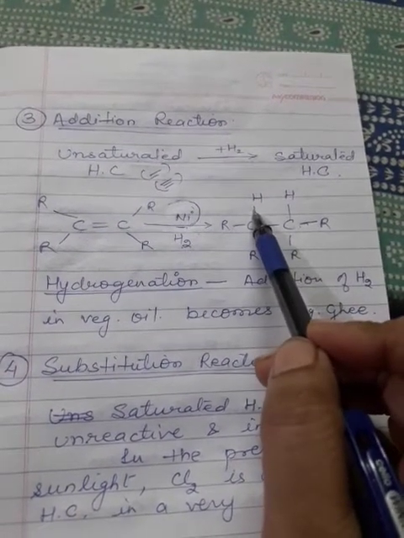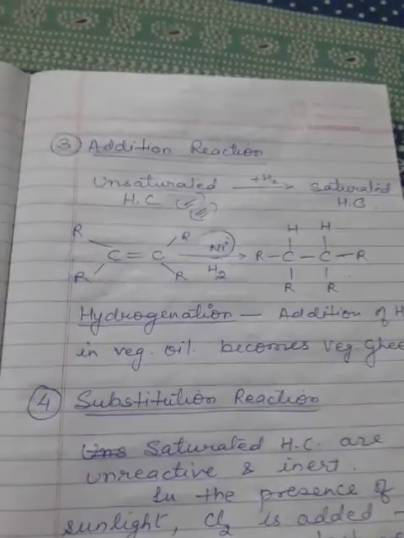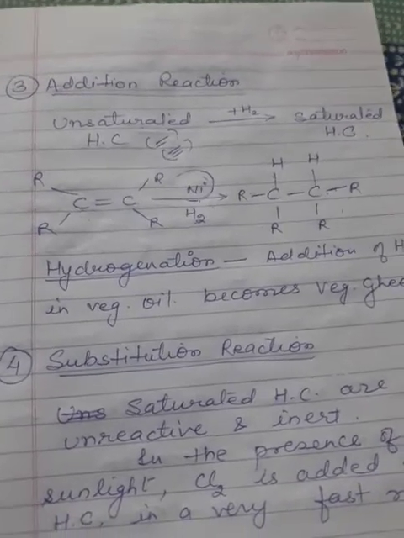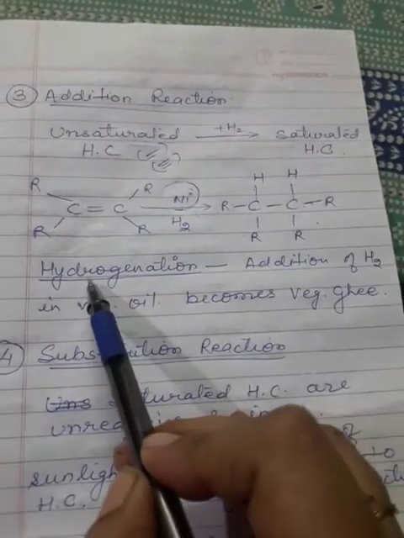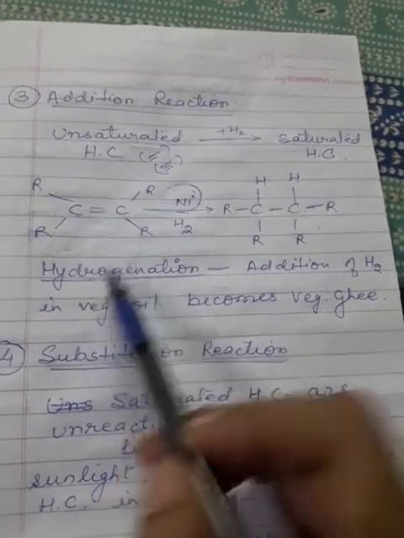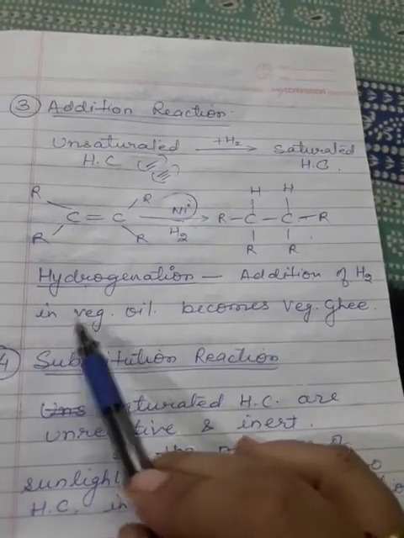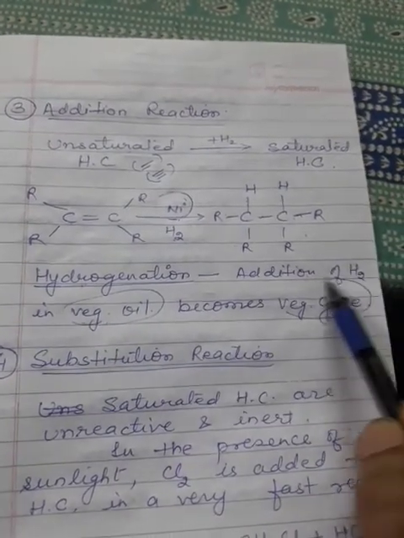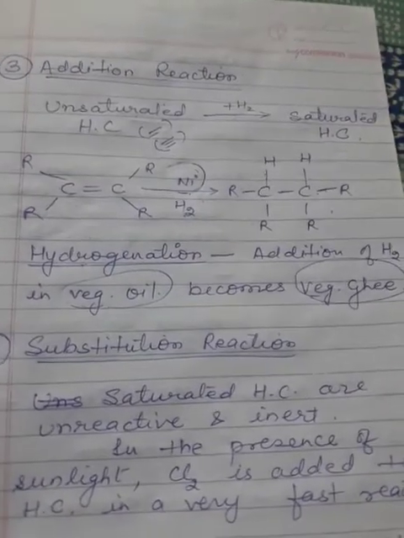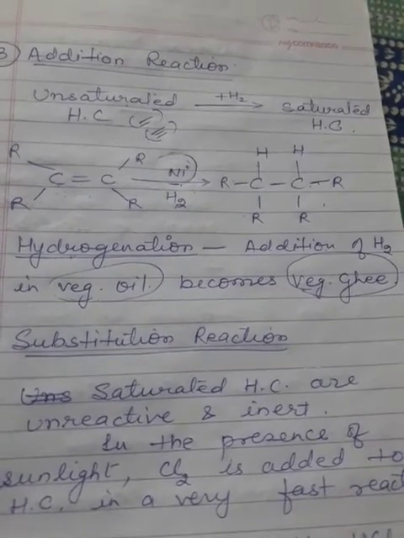When you are adding hydrogen, so two hydrogen atoms are attached along with the R's, that is the alkyl or any type of group. This is a reaction or an example of hydrogenation. Hydrogenation is a process in which addition of hydrogen is taken. When I am taking any vegetable oil, they can be converted into vegetable ghee. Now, what is this process? As you know, there are some ghee available in the market like dalda ghee, vanaspati ghee, what you say.